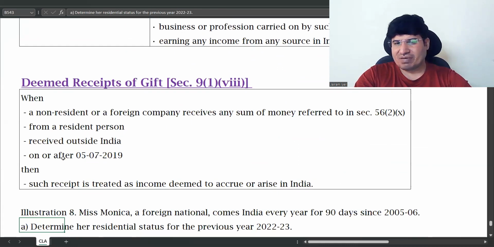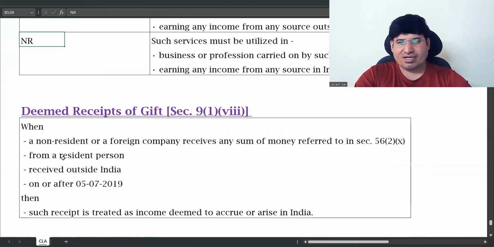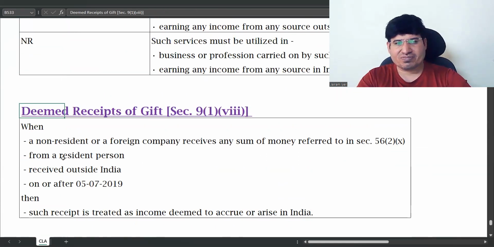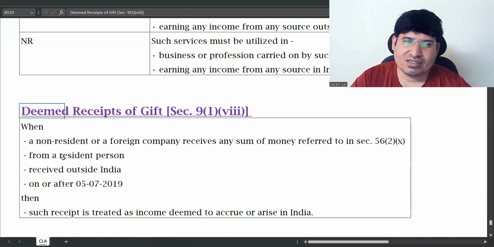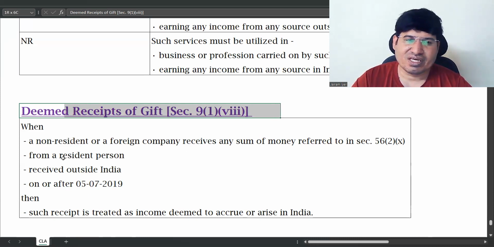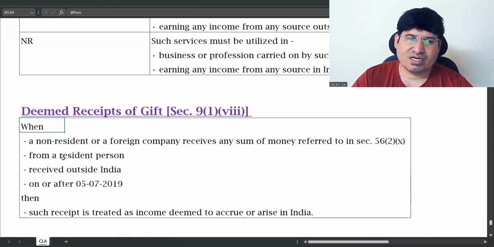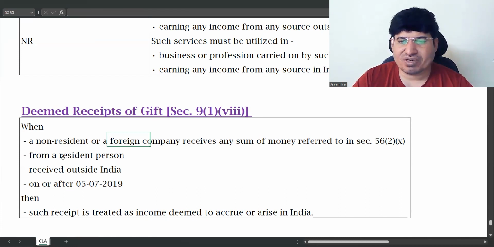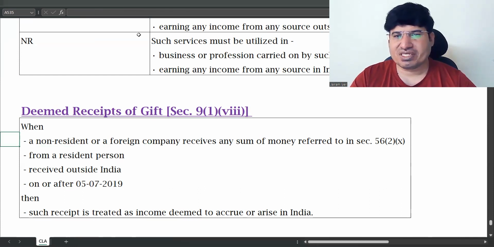The last point of this chapter now is deemed receipts of gift. Gift has a section in income from other sources, which is 56(2)(x).